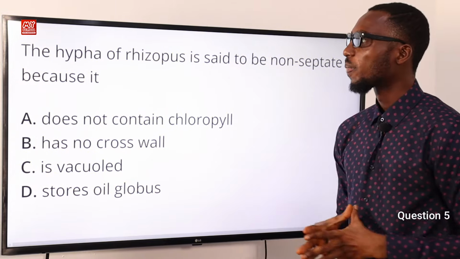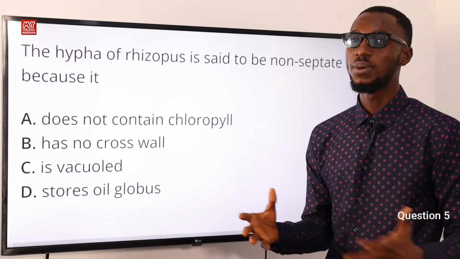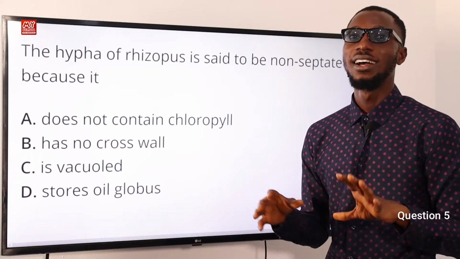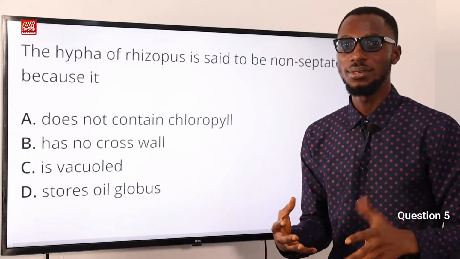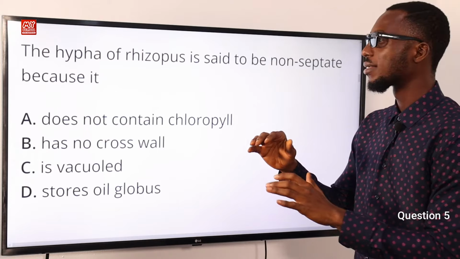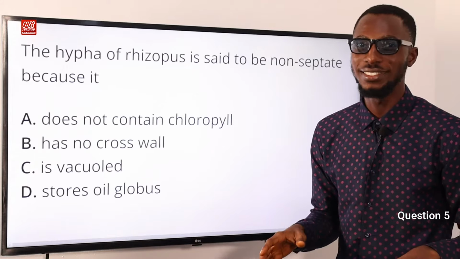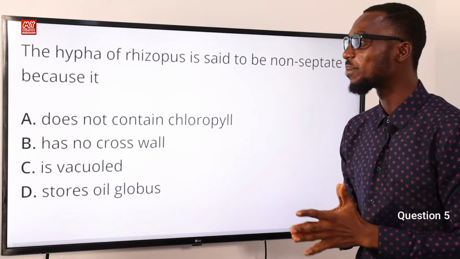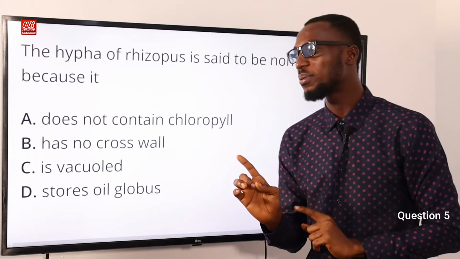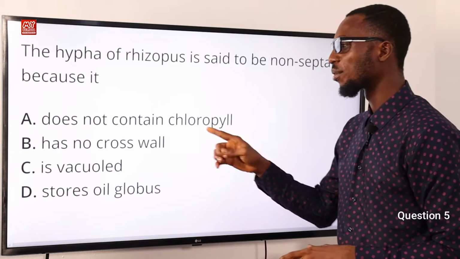Question 5. The hypha of Rhizopus is said to be non-septate because it's what? When you say non-septate, it tells you that there are no walls and cell membranes between the cells. Also take note that there is repeated division of the nucleus, but the cytoplasm is not dividing. So that tells you that it has no cross wall. So the correct option here is option B. Let's fix it back to the question: the hypha of Rhizopus is said to be non-septate because it has no cross wall. So option B is the correct option.